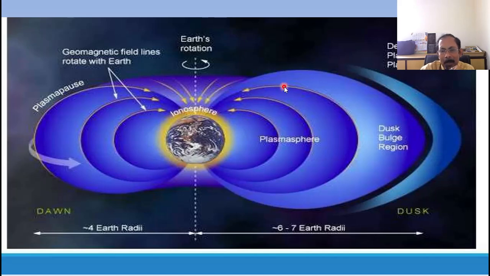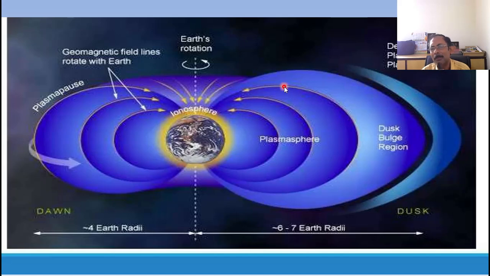This plasma is cold plasma. Plasma can be hot plasma and cold plasma. The sun is in the plasma state, but it is called hot plasma because the temperature is very, very high, around 6000 degrees Celsius. But the Earth's temperature is very, very low compared to the sun. So here also you get the plasma state, but it is cold plasma. This cold plasma extends up to 140 to 150 kilometers high. This is called the plasmasphere.